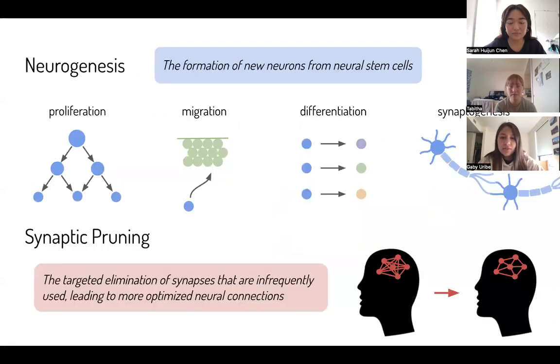Two major mechanisms of neuroplasticity are neurogenesis and synaptic pruning. Neurogenesis is the formation of new neurons from neural stem cells. This process consists of stem cells proliferating or splitting until they become indivisible. Then they migrate to their final destination and differentiate into a specialized type of neural cell or glial cell. Finally, synapses are formed between neurons. Synaptic pruning occurs largely throughout childhood and early adulthood and is the targeted elimination of synapses that are infrequently used, leading to a more optimized neural network.